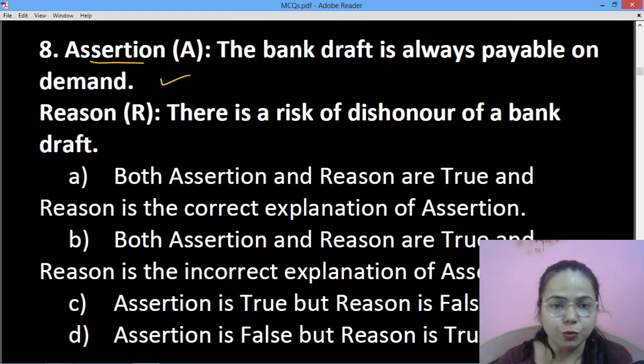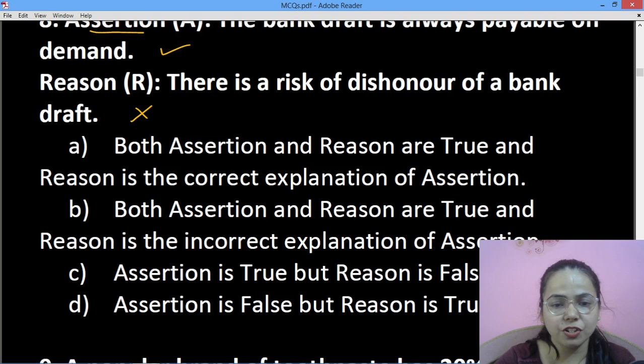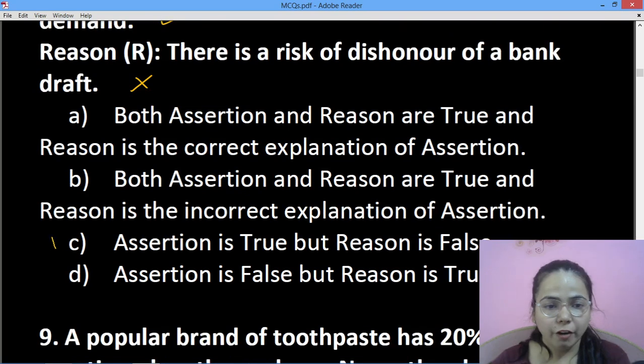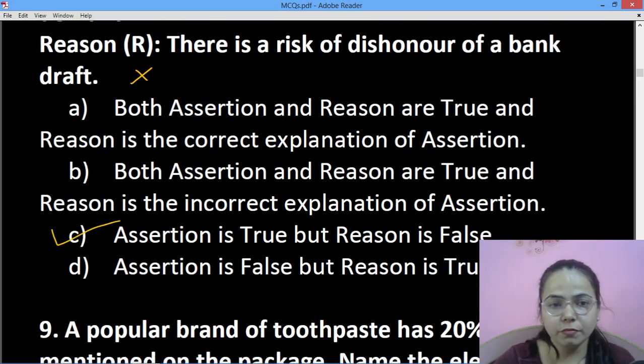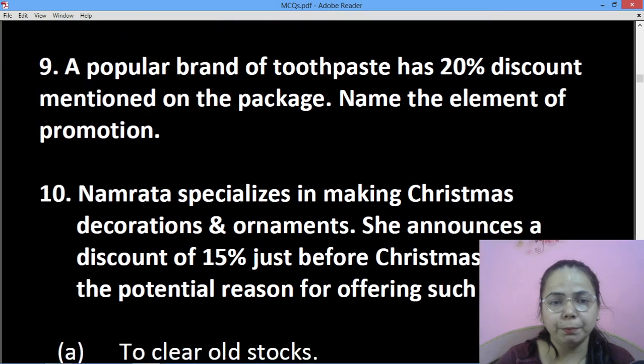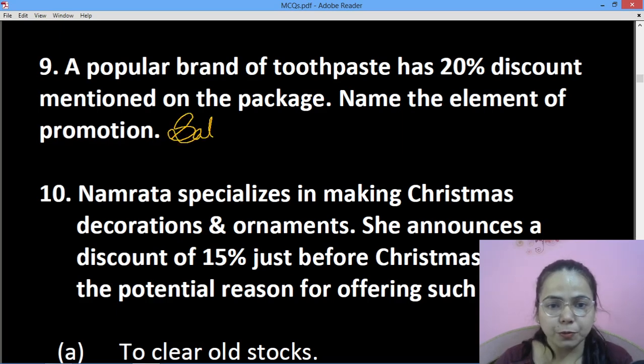Assertion is true. There is a risk of dishonor in the bank draft. False. There is no risk of dishonor in the bank draft. So assertion is true and reason is false. Okay, next question is, a popular brand of toothpaste has a 20% discount mentioned on the package. Name the element of promotion. So it will be sales promotion.